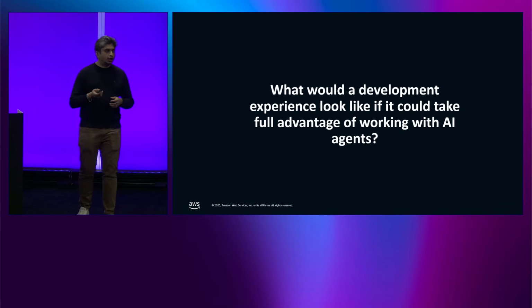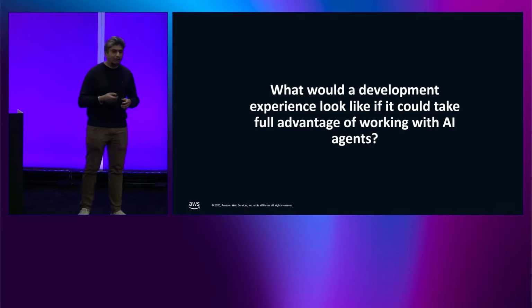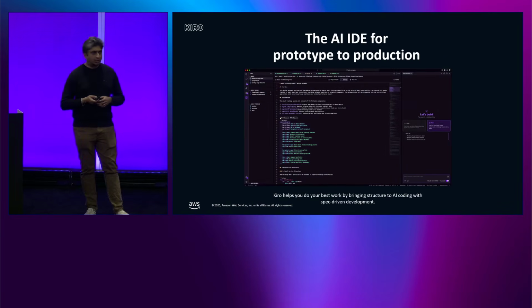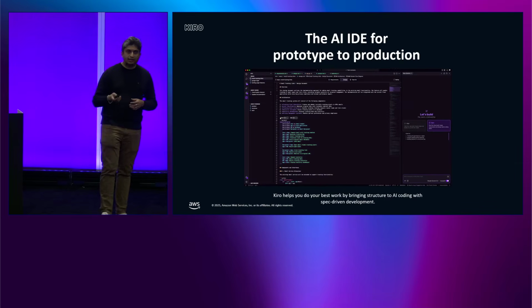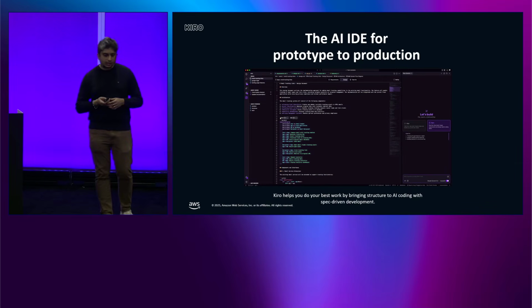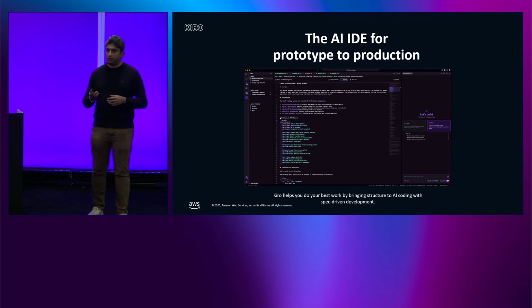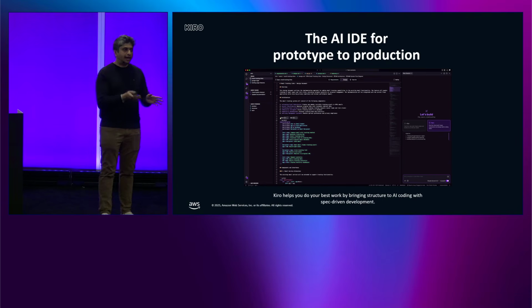But what would a complete development experience look like if you could take full-blown advantage of AI agents? And that is where Kiro comes in. So Kiro is an agentic IDE that is built for development to production. The unique value proposition of Kiro is that you can create specs, which is creating a specification to span out your requirements in a markdown format.